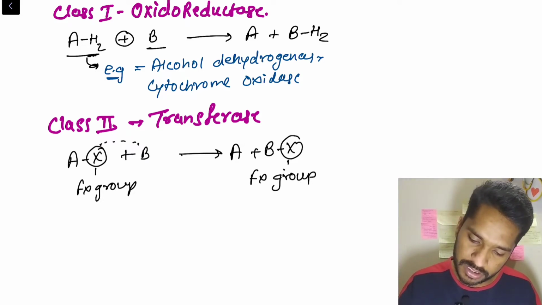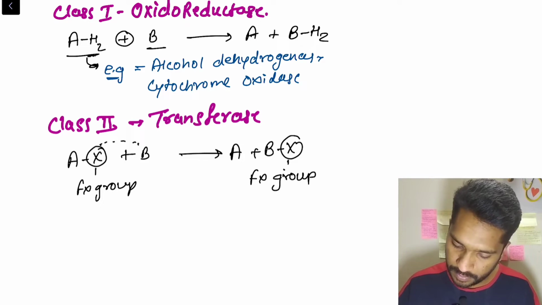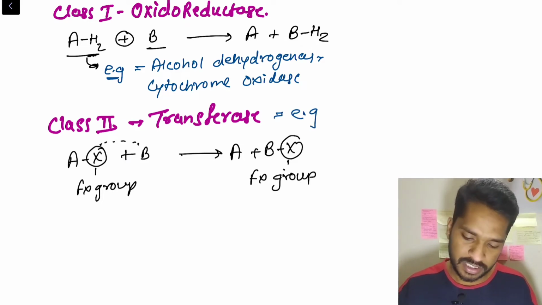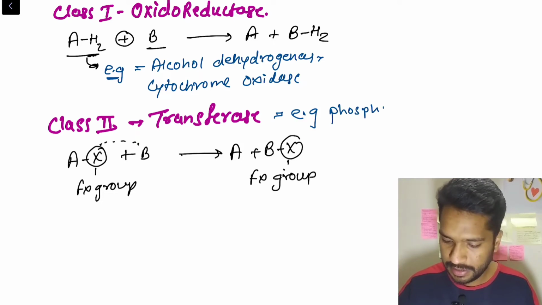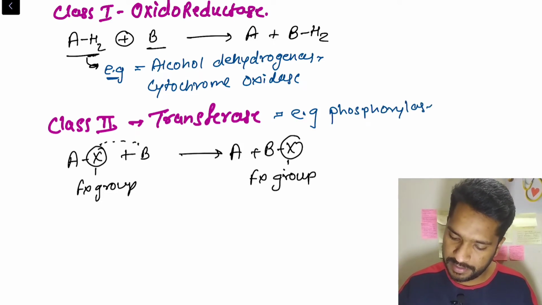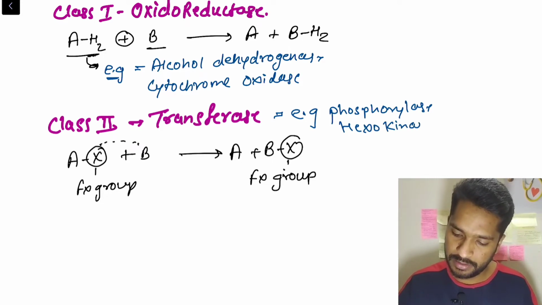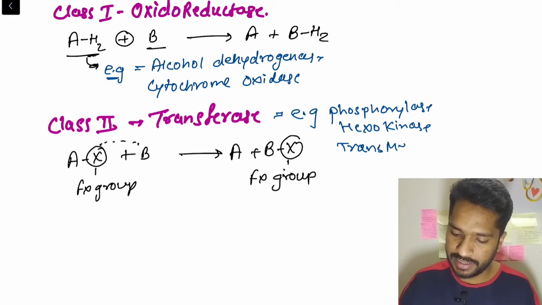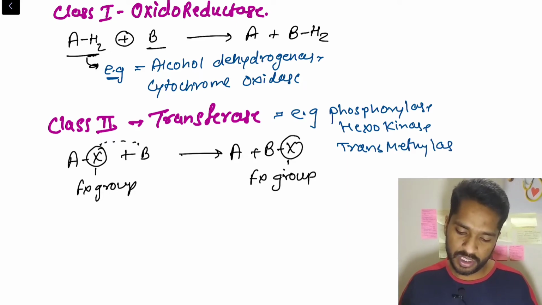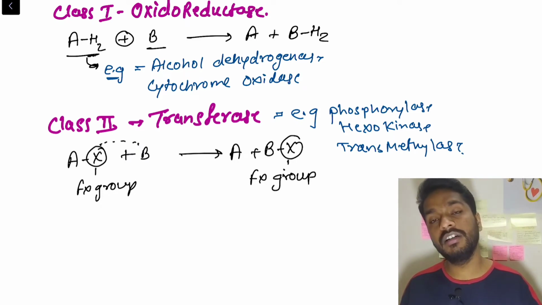An example of such transferases are phosphorylase. Then we had hexokinase. We had transmethylase, transaldolase, like this. Many other examples are there. So these are transferase enzymes. Next we'll talk about hydrolases. In hydrolases, we break the bond with the help of water.